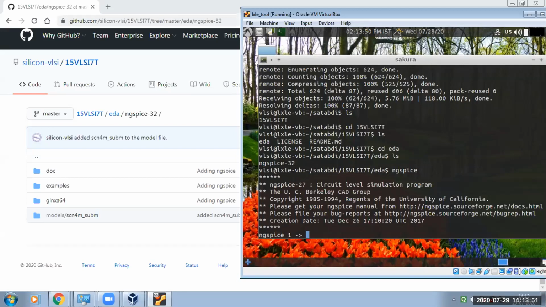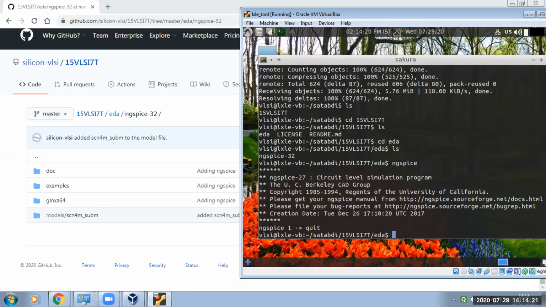Here the EDA is nothing but your tool, the electronic design automation tool. Whatever design you will do, you will use this tool to do the simulations, or draw the circuits, or directly write the spice netlist, or in future do the layout using these tools.